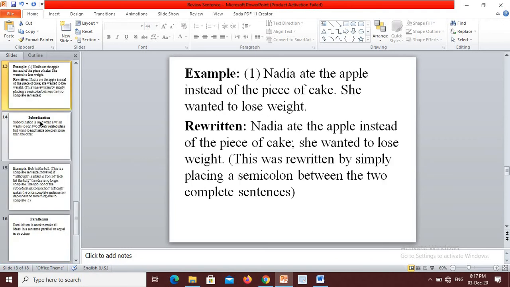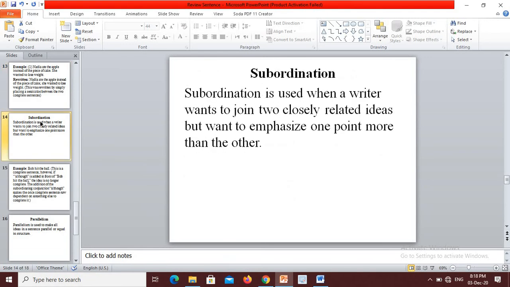Now look at the examples. Nadia ate the apple instead of the piece of cake. She wanted to lose weight. Now look at the rewritten condition. Nadia ate the apple instead of the piece of cake. She wanted to lose weight. This was rewritten by simply placing a semicolon between the two complete sentences.